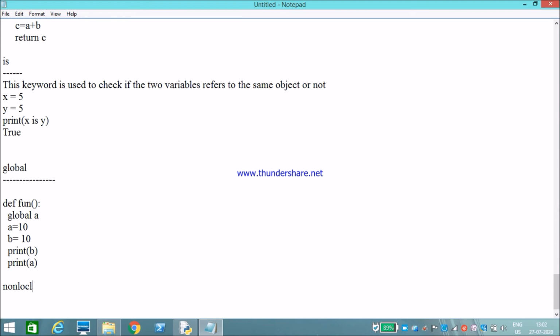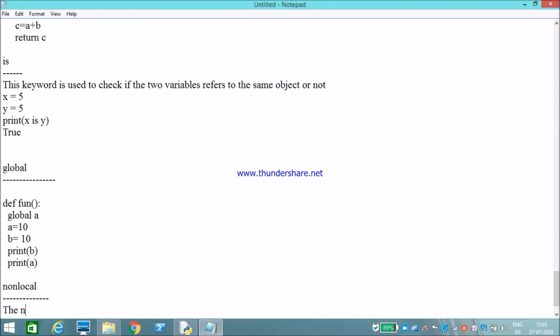nonlocal. This is also the same as the global keyword. It will be useful in nested functions. Okay, for a variable in a nested function that is neither global nor local, that keyword is called the nonlocal keyword.